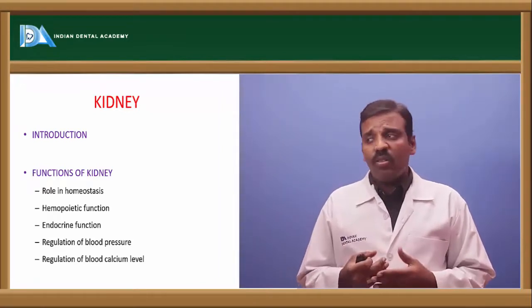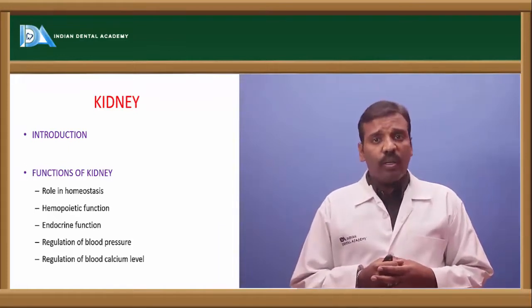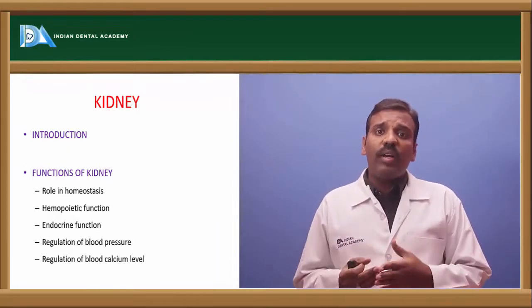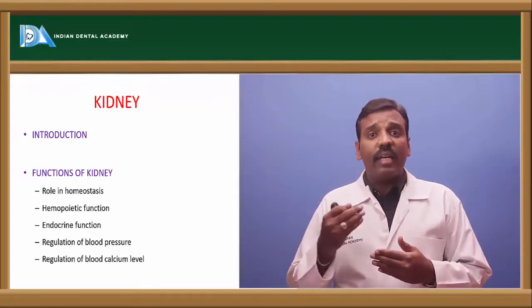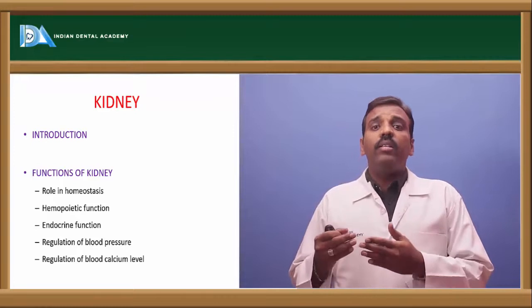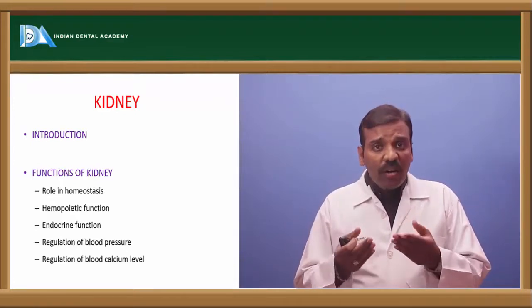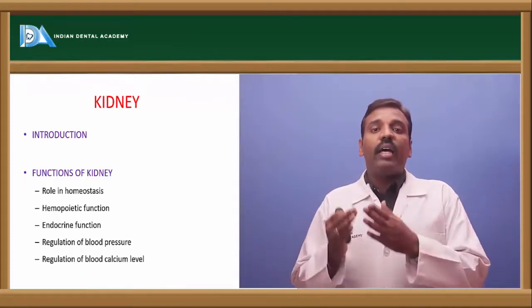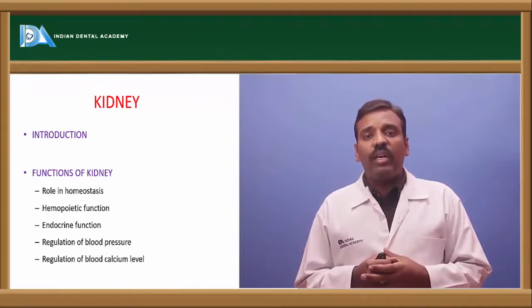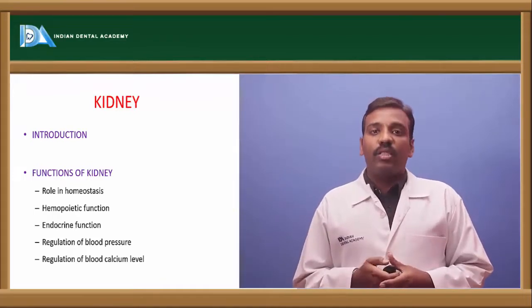And next one is regulation of the blood calcium level. This is the most important. The calcium level is maintained by the kidneys. If the calcium level is increased in the body, then the calcium excretion is more, and if the calcium level in the blood is decreased, then the excretion of calcium is decreased. Like that, it maintains the calcium level.